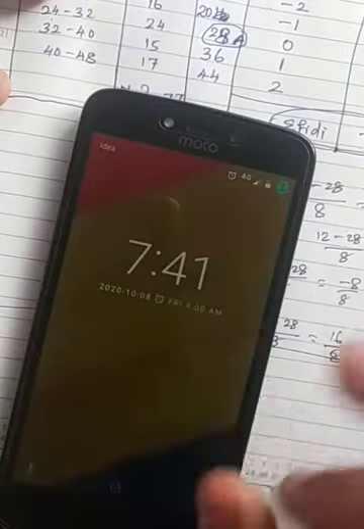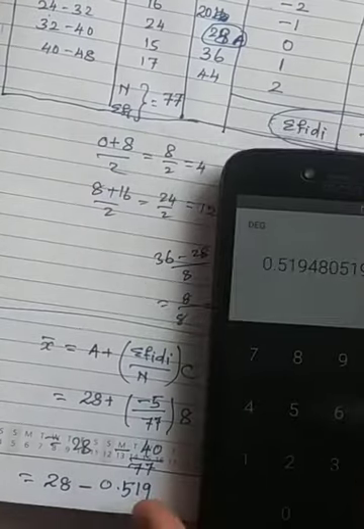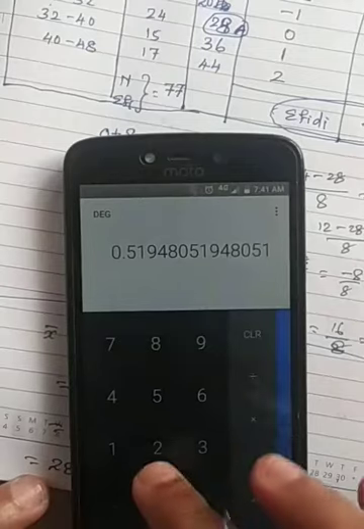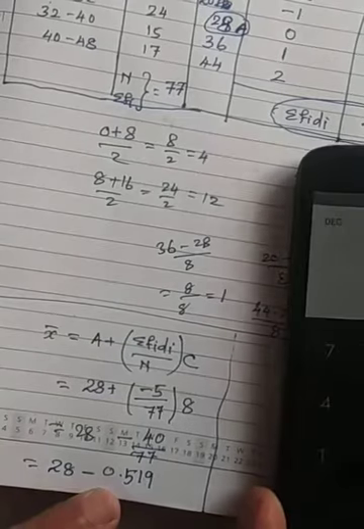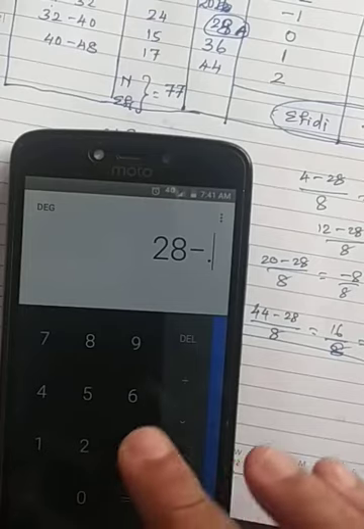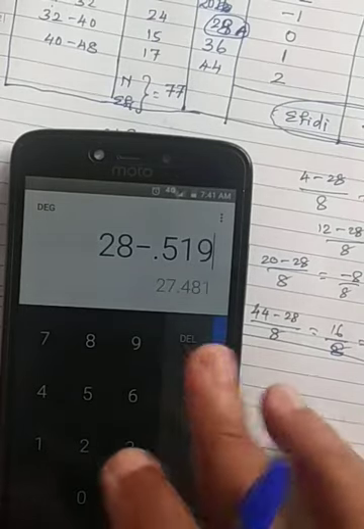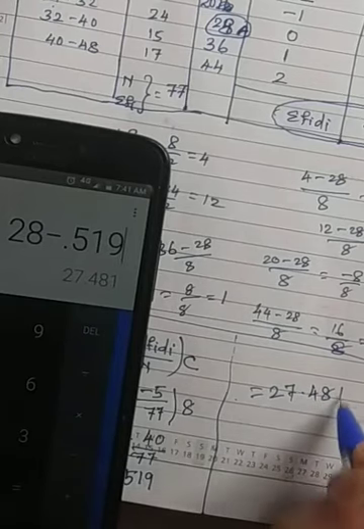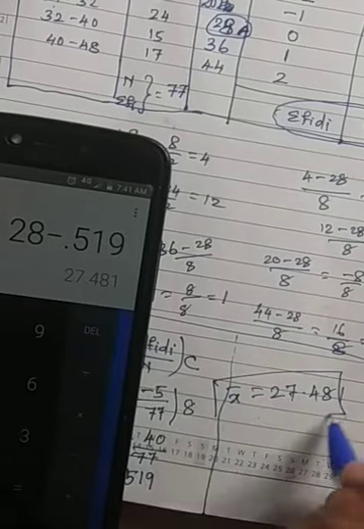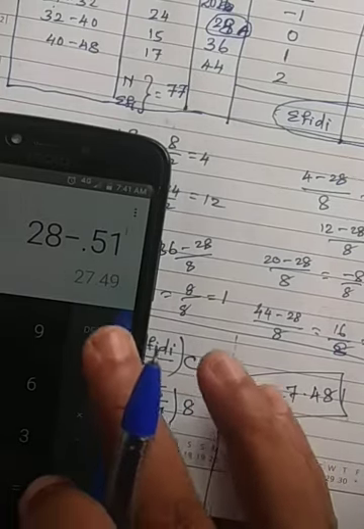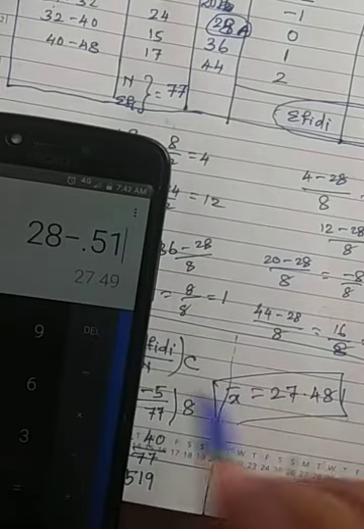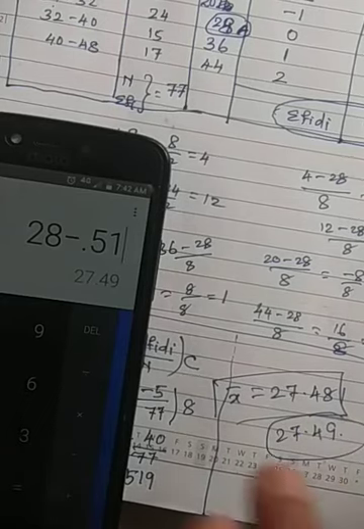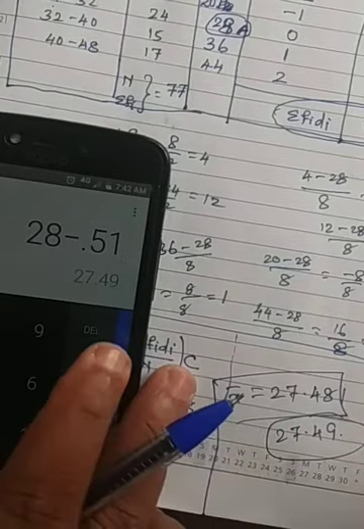Now subtraction. So easily you can use calculator, not an issue. In exam also it's allowed. Don't worry about it. So I am writing 28 minus 0.519. Two decimals, okay, I am writing. So what's the answer coming? 27.481 it's coming. This is the value of X bar. If I am taking 2 points now, what will come? 27.49 it's coming. Approximately 27.49. Both are correct only. Okay, that's our wish.